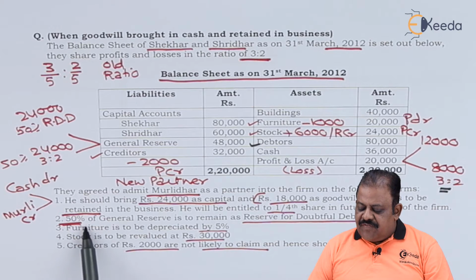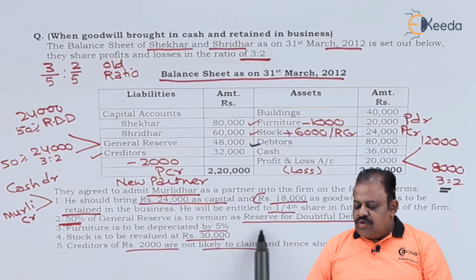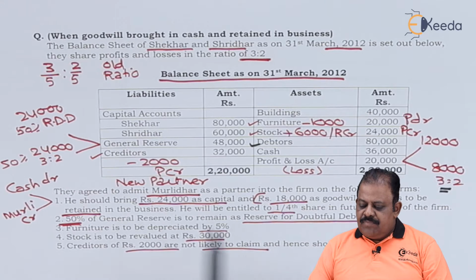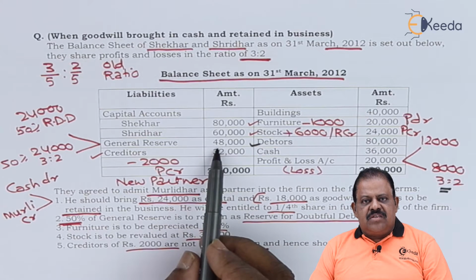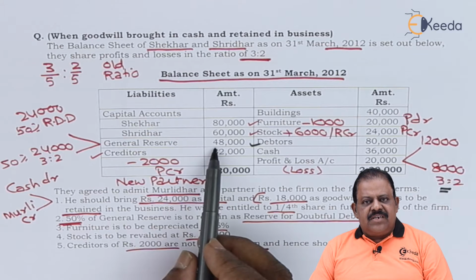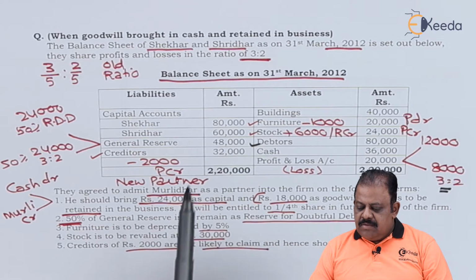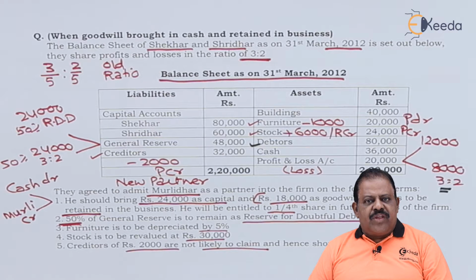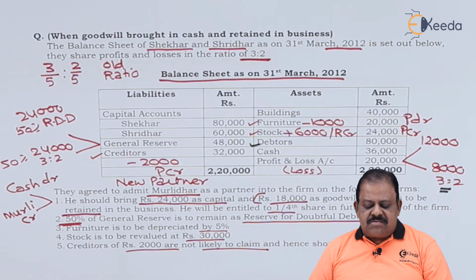Second adjustment says 50% of general reserve is to remain reserved for doubtful debts. Out of the total 48,000 general reserve, 50% we have created as RDD and deducted from debtors. Balance 50%, that is 24,000, we have credited to partners capital account on the credit side, that is old partners.